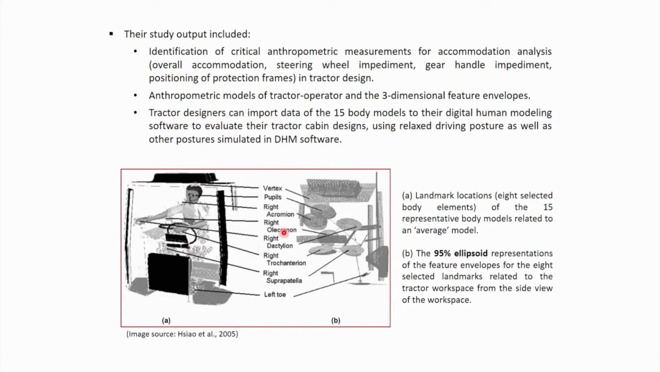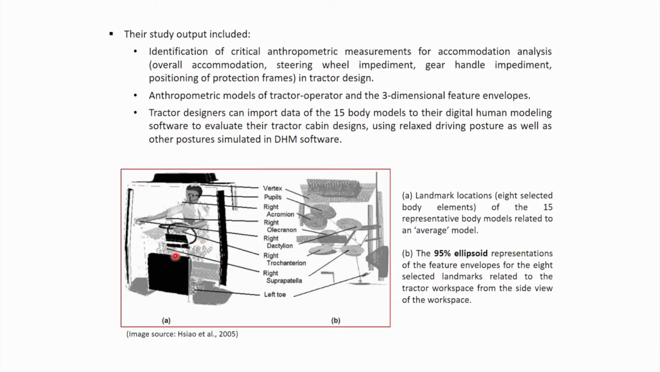So if we look at this image, on the left side it is shown landmark location, 8 selected body elements. These are the 8 selected body elements. For the 8 selected body elements, these are the landmarks of the 15 representative body models related to an average model. So this is the average model. Around that average model, for each of the body landmarks, how will be the distribution of the landmark dispersion for 15 human models.